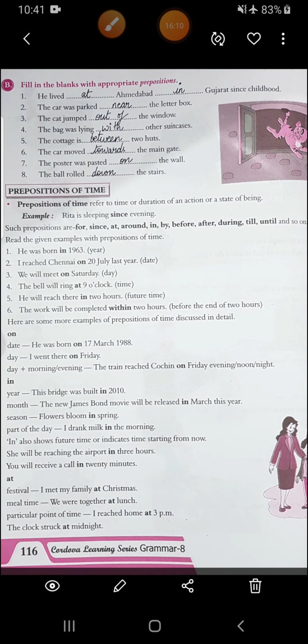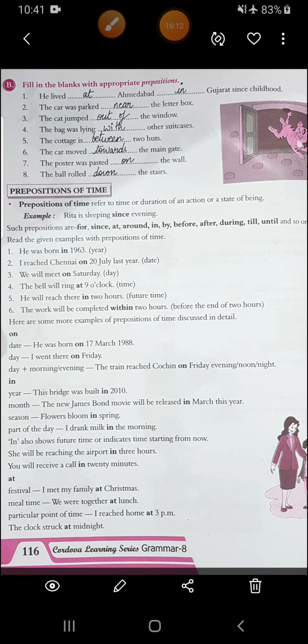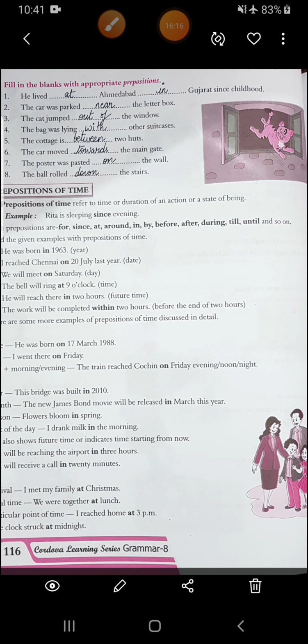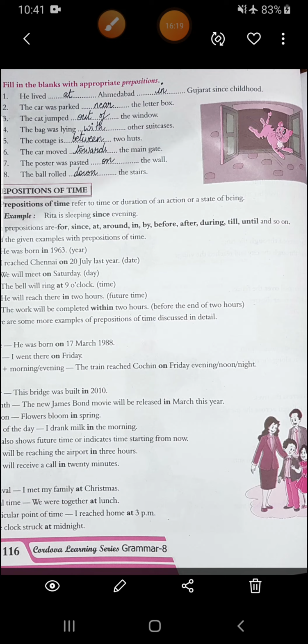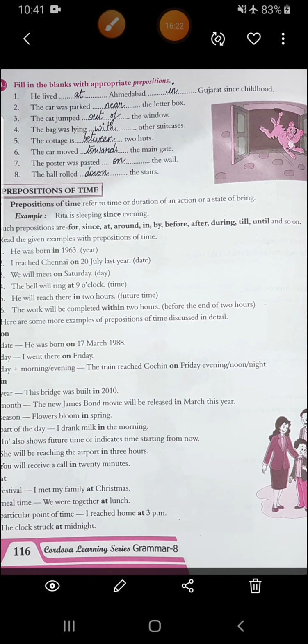Then second, the car was parked near the letter box. Alright. Then third, the cat jumped out of the window. You can see this image. The cat is jumping out of the window. Then the bag was lying with other suitcases, or you can write near other suitcases. It's up to you what you want to write. Then fifth, the cottages between two huts. Here we can write only between.